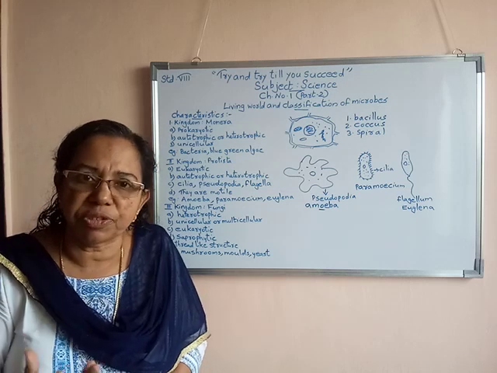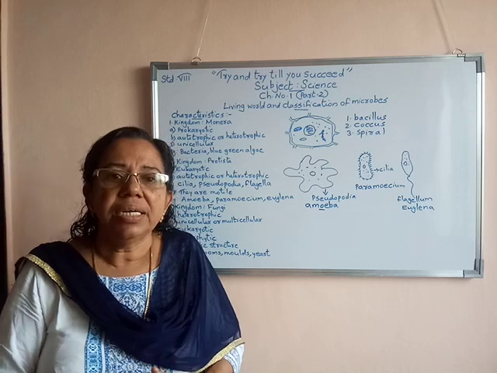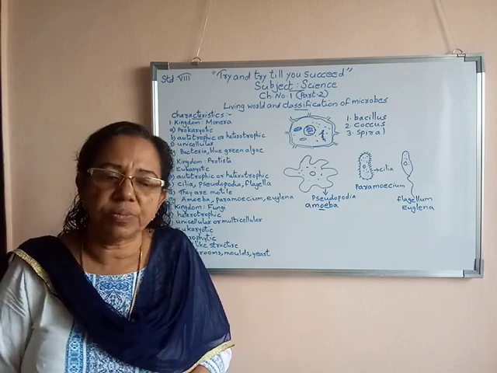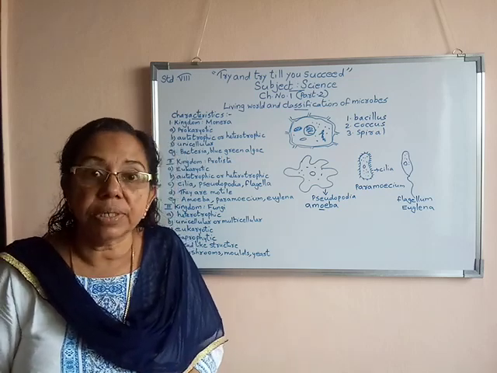The second thing is mushroom. There are 2 types of mushrooms. One is the edible ones. Edible means we buy, cook and eat them. That is one type of mushroom. The other is poisonous ones, which we cannot consume.